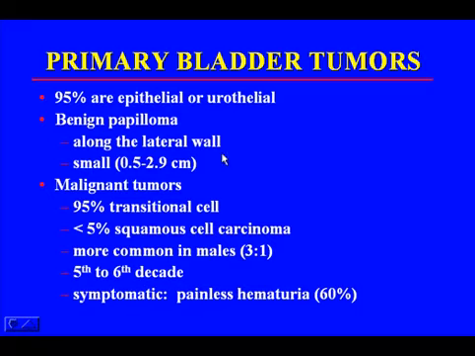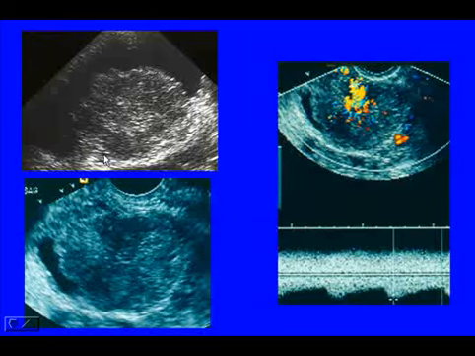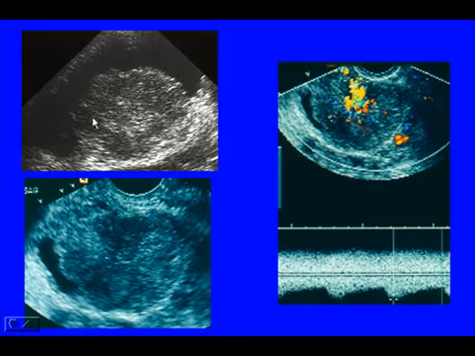Bladder tumors are more common in men than women, but women can present with bladder tumors, and can also present with pain. And here's a case: a transabdominal study on your top left shows a polypoid mass protruding into the bladder. On transvaginal, you see the wall even better, the mass outlined by the urine in the bladder. And here on color flow, lots of flow is seen centrally, with a low resistant waveform. This was a bladder tumor in a postmenopausal woman who presented with bleeding.